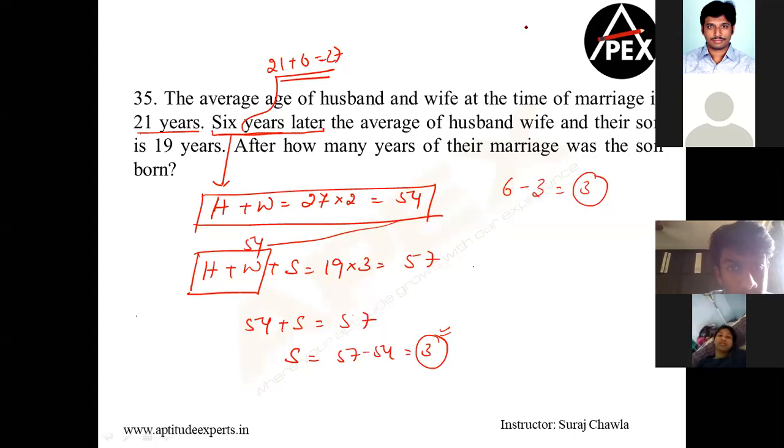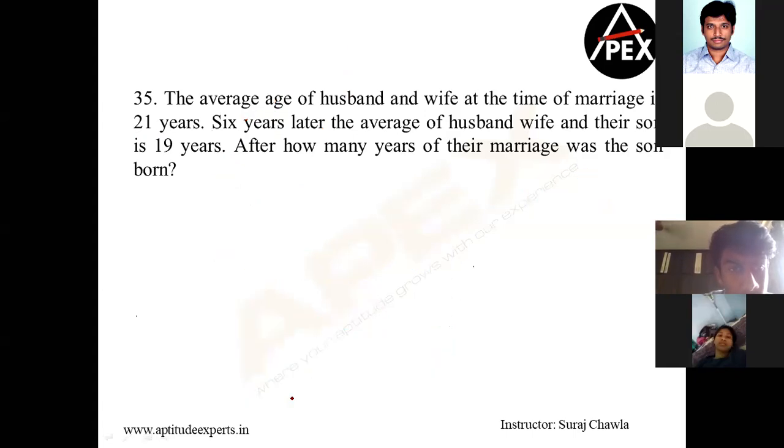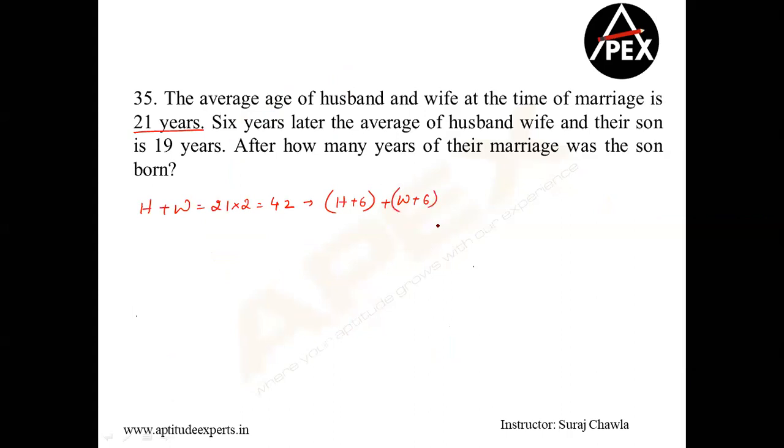One more time. I am going with the basic approach once again. Let's say husband and wife. If the average is 21 presently, so husband plus wife is equal to 21 into 2, that is 42. 6 years later, husband would be H plus 6 and wife will be W plus 6. And their son, I do not know how old the son is at this point in time. The average is 19 into 3, that is 57. Now this becomes H plus W plus 12 plus S is equal to 57.